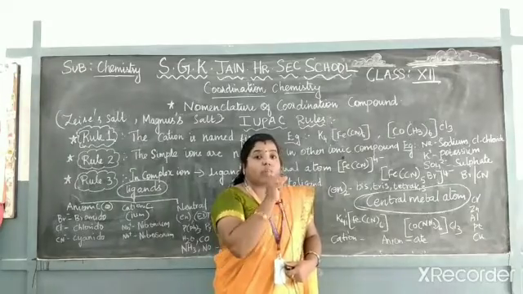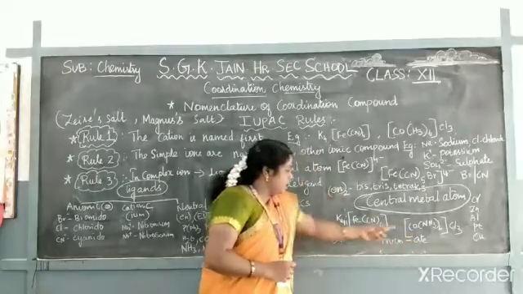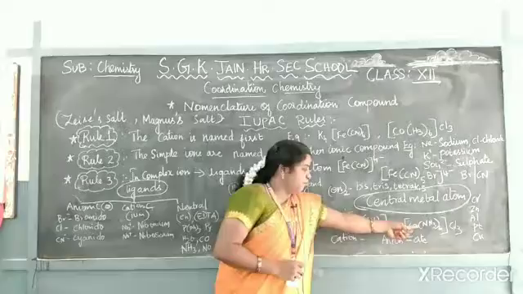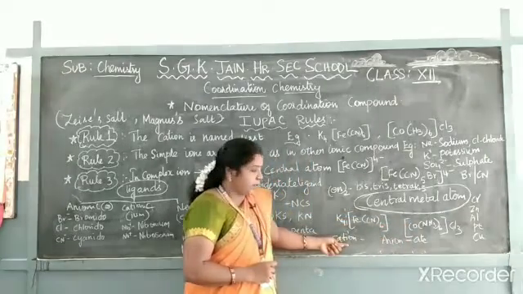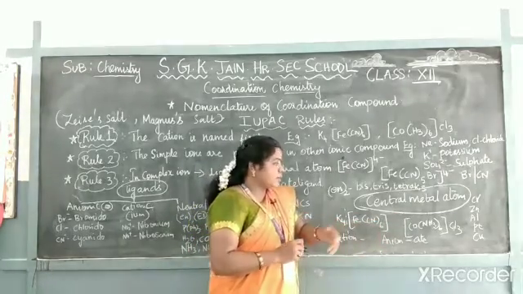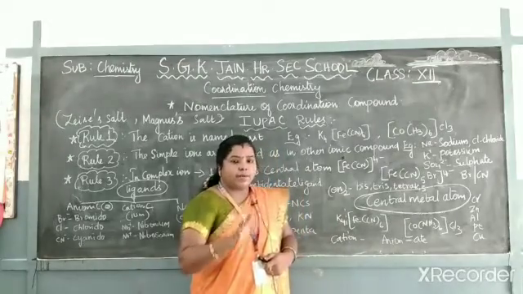What type of cation? Complex cation. If it is a complex cation, the central metal atom is a complex cationic central metal atom. As usual you write the name itself, like chromium means chromium, Fe means iron. Likewise you have to give it.